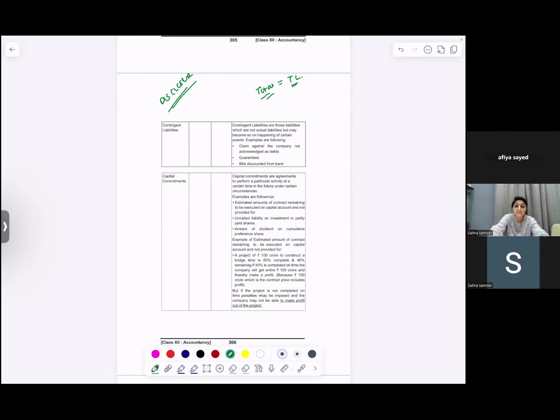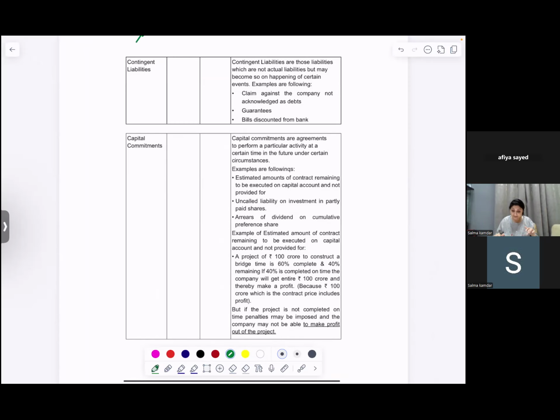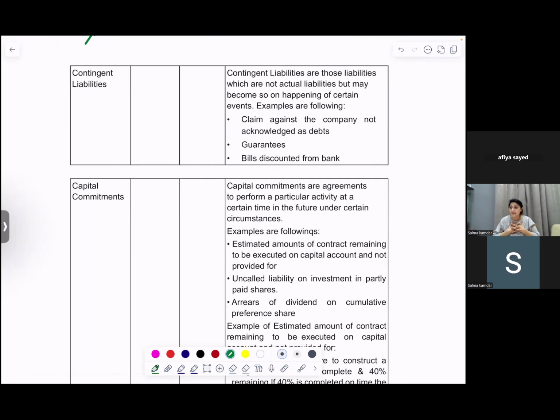So these are called contingent liabilities. That means it is not very certain that you may have to pay or you do not have to pay. But if the event goes against you, you might have to pay. So these are not actual liabilities.